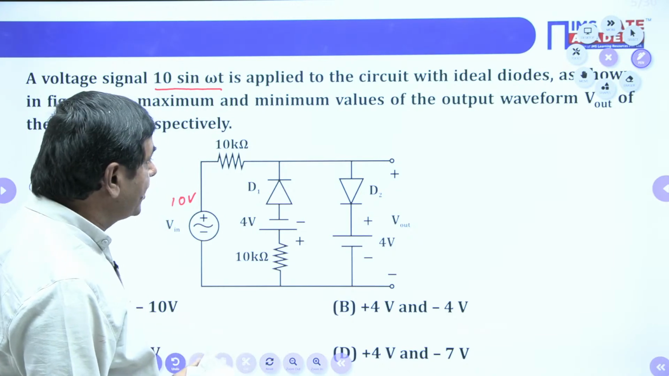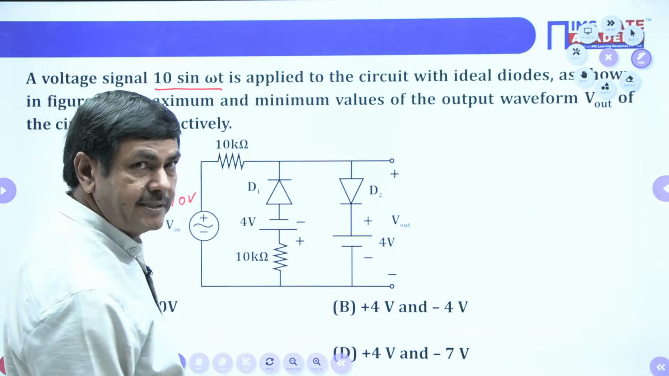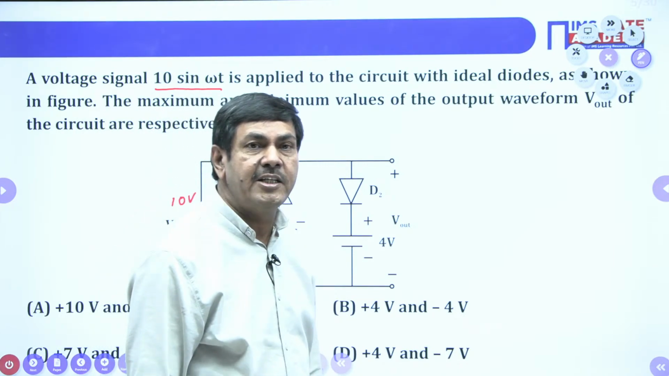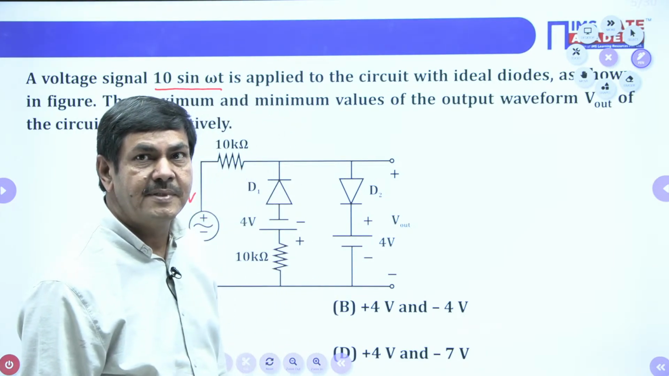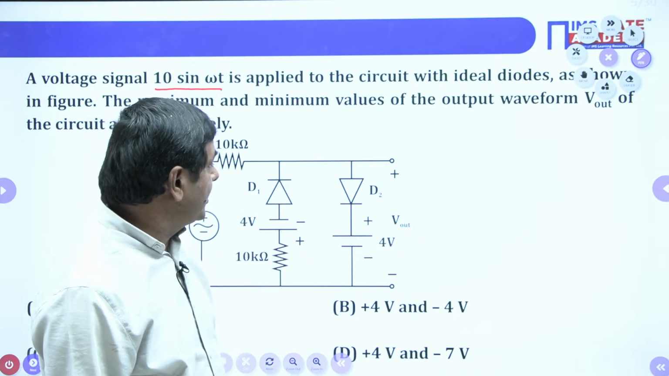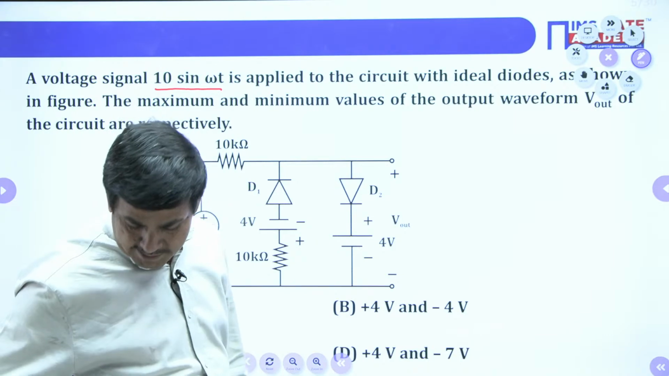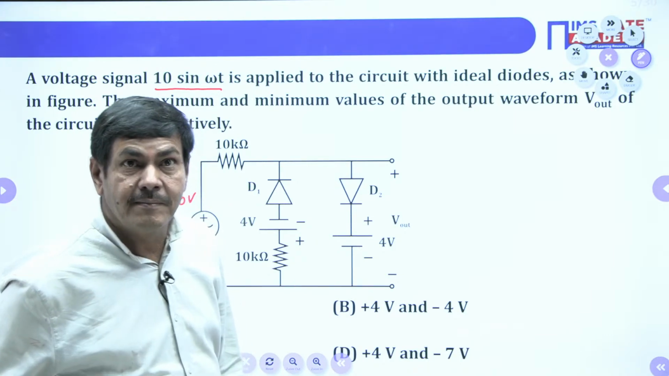Because of the 10 volts, D2 is in the on state only. Why is D2 in the on state? Because the diode is forward biased only here now.